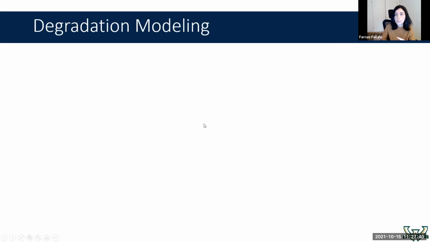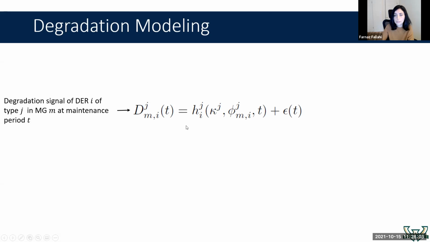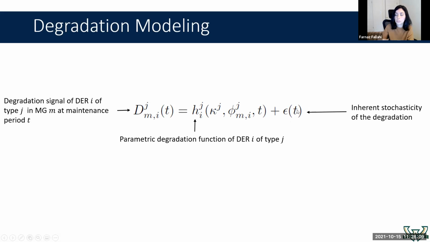There are different ways to model the degradation of a unit. Here we are using a continuous time, continuous state stochastic function. D represents the degradation of unit i in microgrid m, which is from type j. The type index represents whether the unit is a wind turbine, photovoltaics, or just a simple generator. The degradation signal is the summation of two terms, a parametric degradation function H and a stochastic term epsilon, which captures the measurement errors. This parametric degradation function has two types of parameters, a deterministic parameter kappa and a stochastic parameter phi. We assume that kappa is known and constant.